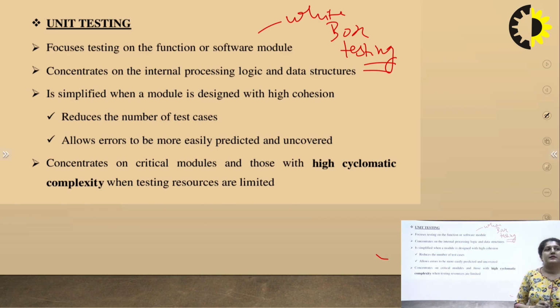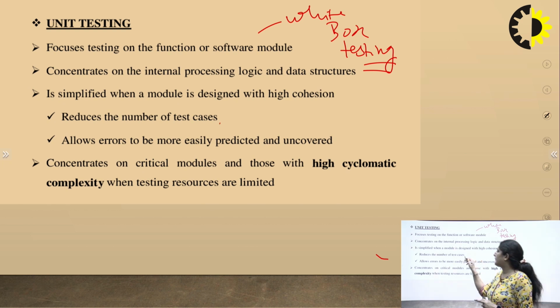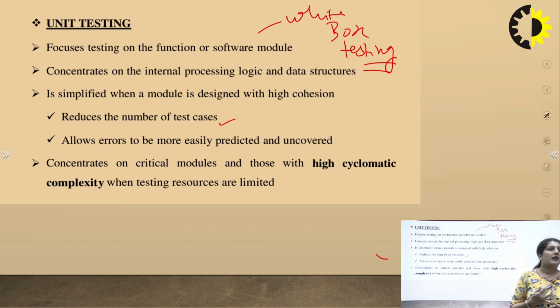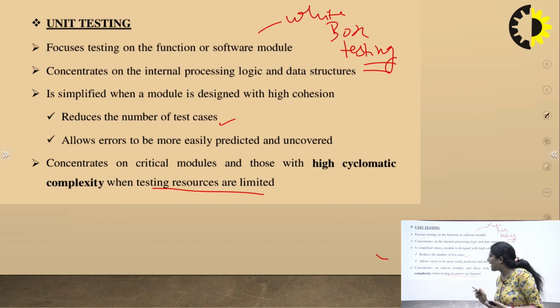It is simplified when the module is designed with high cohesion. It reduces the number of test cases and allows users to more easily predict and uncover errors. The highest cyclomatic complexity is needed for testing when resources are limited.